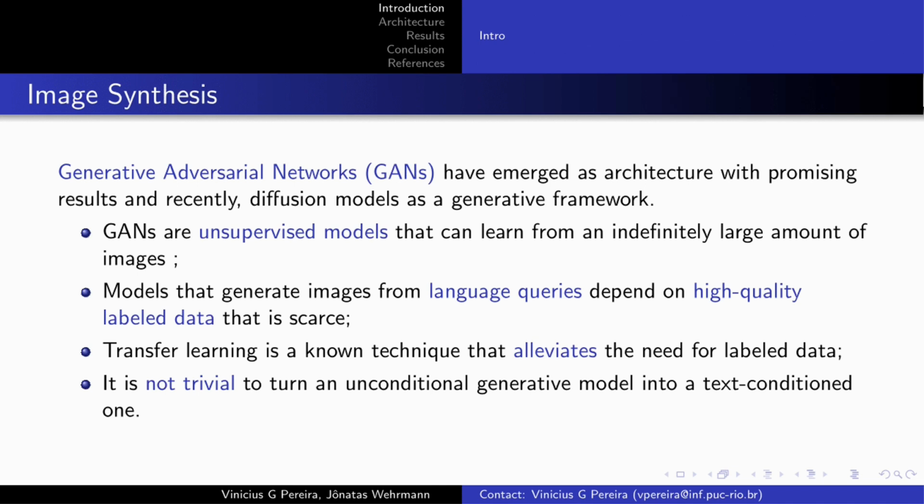The generation of images based on detailed natural language descriptions is an even more difficult task, as it inserts the representation of natural language into the problem. GANs are able to learn from a large amount of images. However, text-to-image models depend on high-quality labeled data that is scarce. Transfer learning is a known technique that alleviates the need for labeled data, though it's not trivial to turn an unconditional generative model into a task-conditional one.